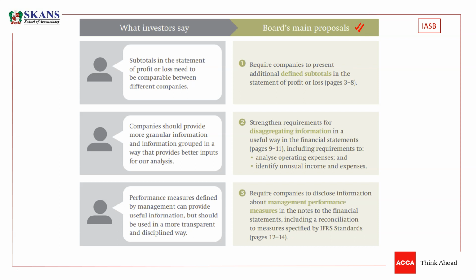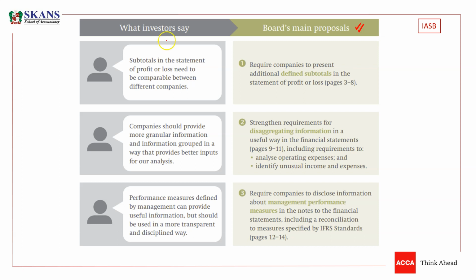The board, the standard developers, wants to give the investors what they actually need. So listen carefully: what is actually investors asking for, what are the issues of investors, and how the board is trying to resolve the issues of the investors.